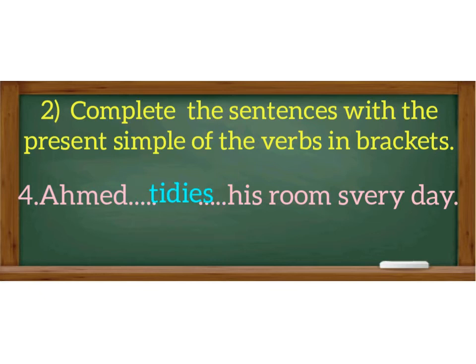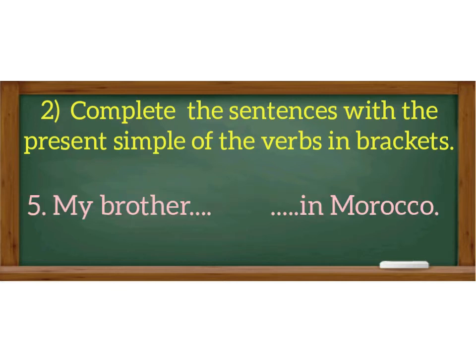Ahmed tidies his room every day. My brother, to live, in Morocco. My brother is third person singular. He can be replaced by the pronoun he. So we need to add an s at the end of the base form of the verb to live. My brother lives in Morocco.